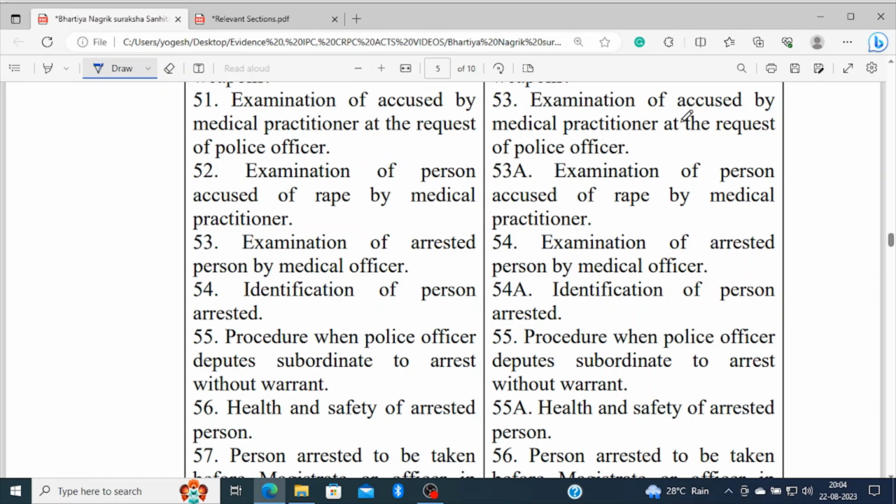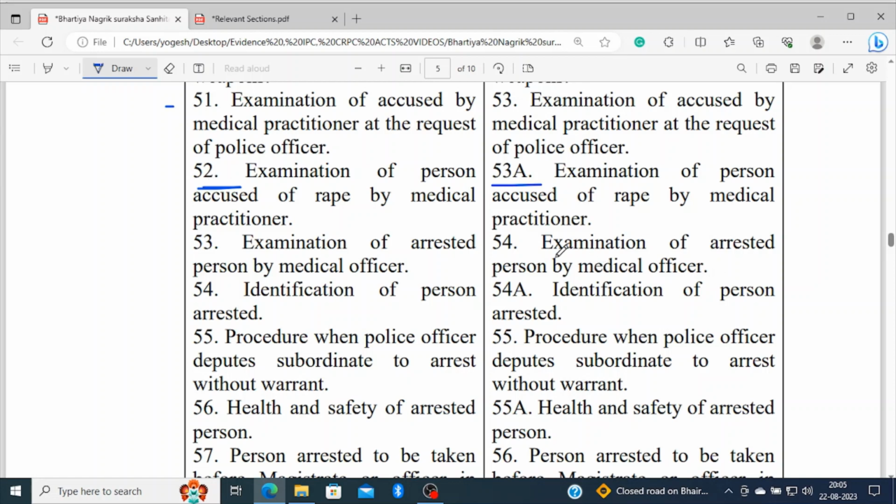The examination of the accused by a medical practitioner at the request of the police officer now comes under section 52. Examination of the person accused of rape by a medical practitioner was previously section 53, and now comes under section 52.